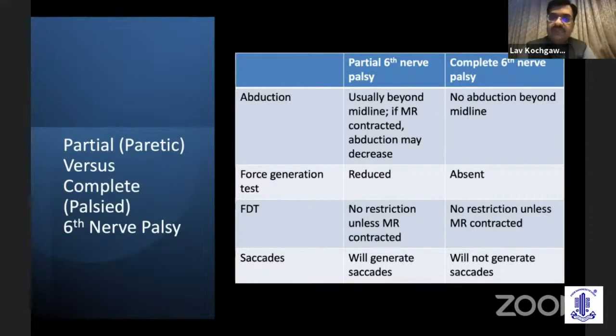Force generation test will be reduced in partial 6 nerve palsy, but absent in a complete 6 nerve palsy. Similarly, for the duction test, unless there is a contraction of the medial rectus, in both cases there will be no restriction. Saccades, partial will generate, but the complete one will not generate.